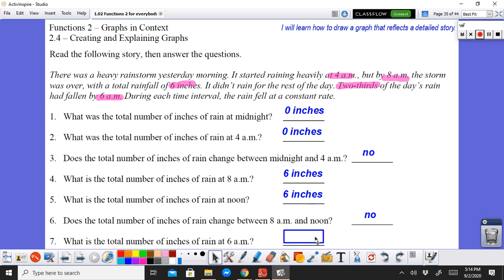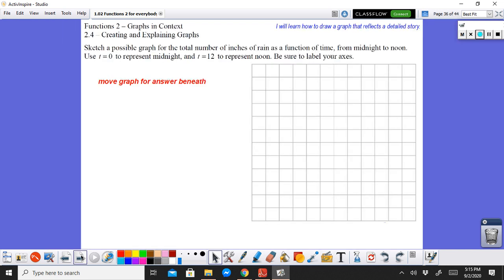And that would be 4 inches, right? 2 times 6 would be 12, divided by 3. So we have 4 inches of rain that had fallen between 4 o'clock to 6 o'clock in the morning. Okay? Moving on.